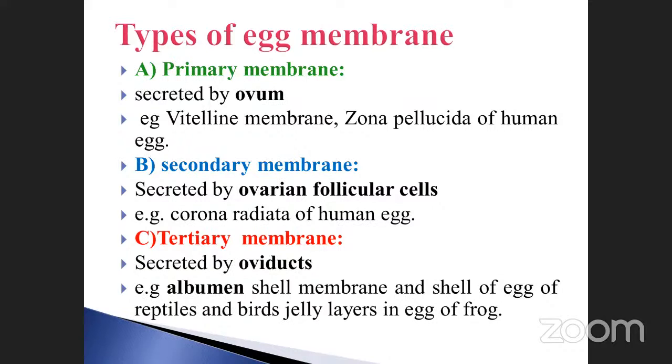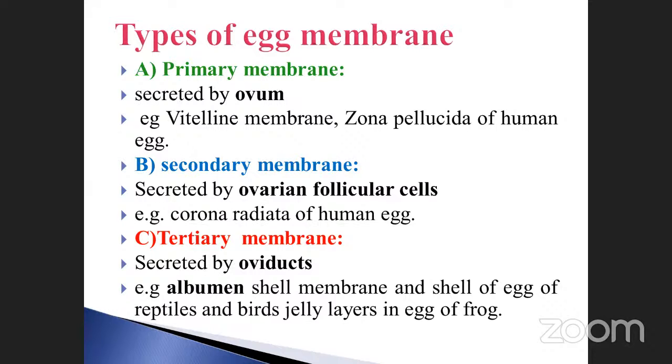Okay, so the primary membrane, the vitelline membrane as well as the zona pellucida, are examples. These are secreted by the ovum. Next, the secondary membrane is secreted by ovarian follicular cells. Here ovum, here ovarian follicular cells. Example, corona radiata of the human egg. Only one has been reported here. The secondary membrane is the corona radiata of the human egg.